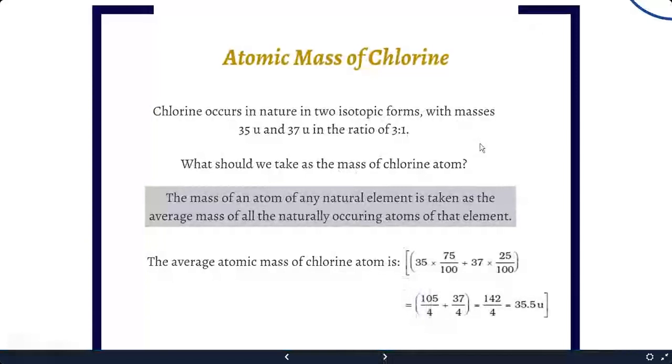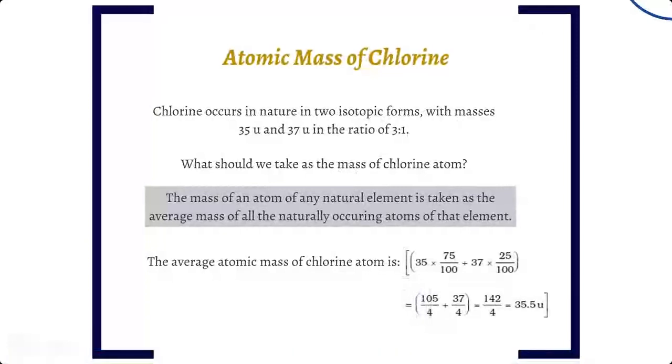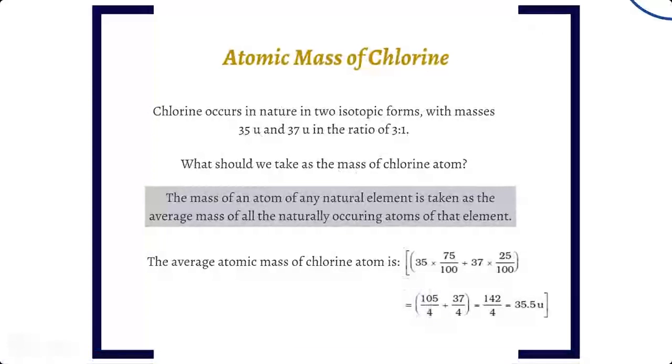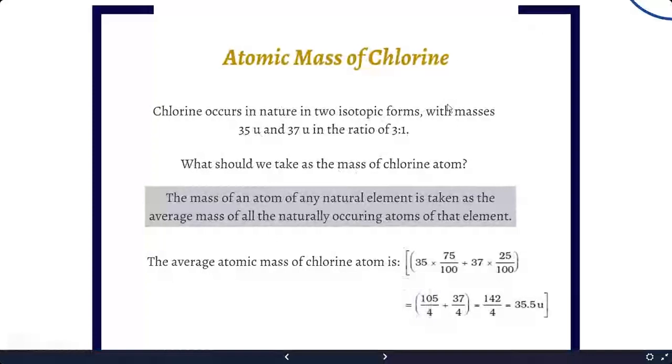Now, how can you explain that some of the atoms have fractional atomic masses? That means chlorine, although having atomic mass 35, still has its atomic mass always written as 35.5. You can explain this fractional atomic mass on the basis of their isotopes. In this example, you can see the natural isotopes of chlorine are present as 35 and 37. They are present in nature in the ratio of 3 is to 1.